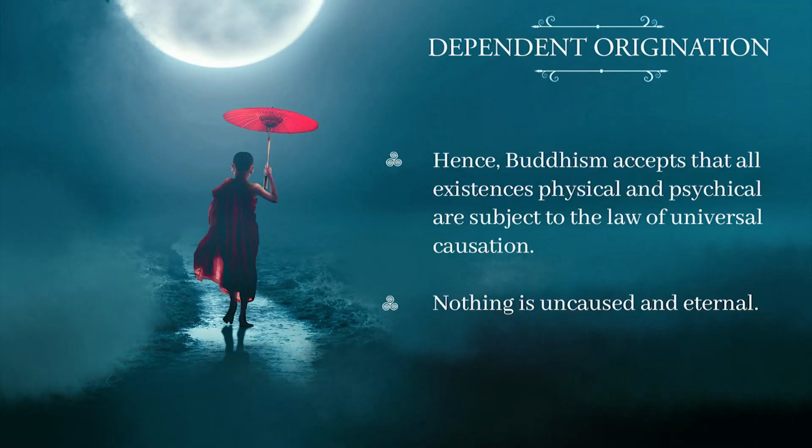Buddhism accepts that all existences, physical or psychical, are subject only to the law of universal causation. It believes only in the law of causation, and totally rejects theories like accidentalism, naturalism, fatalism, and supernaturalism.